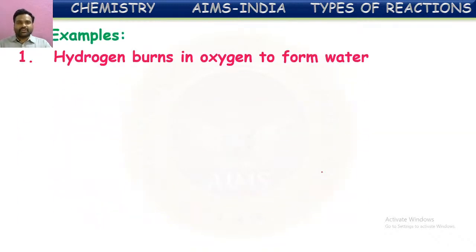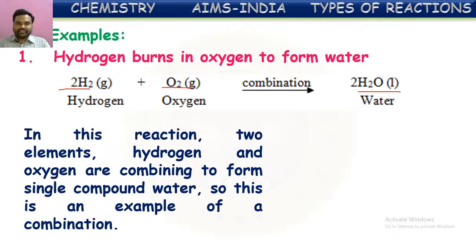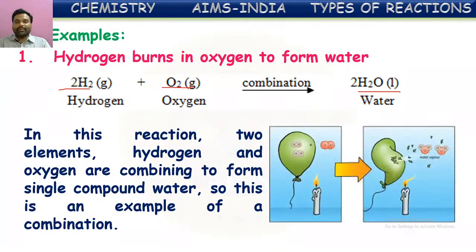Hydrogen burns in oxygen to form water. What is happening here? Hydrogen is burning in the presence of oxygen to form water. Oxygen and hydrogen are the chemicals participating in the reaction, and water is formed. So two substances combine to form water, and it is a combination reaction. In this reaction, two elements, hydrogen and oxygen, combined to form a single compound, water. So this is an example of a combination reaction.